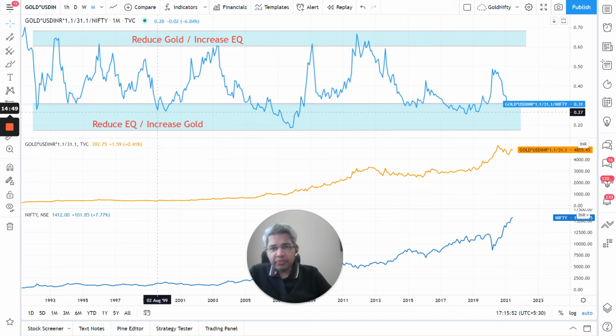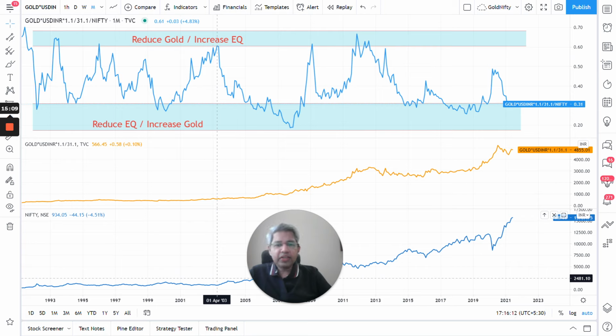So from around this 2000 level till about 2003, again you would have reduced equity and increased gold. And see what happened in Nifty. From 2000 around 1600 level till here, you would have gone down to 934.